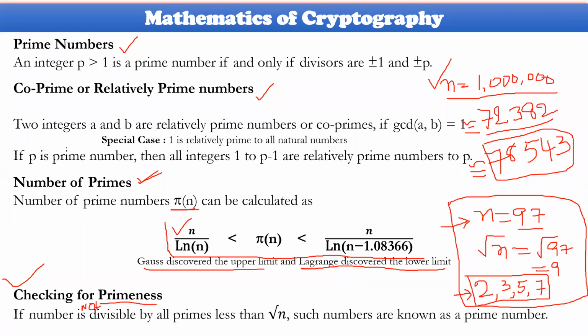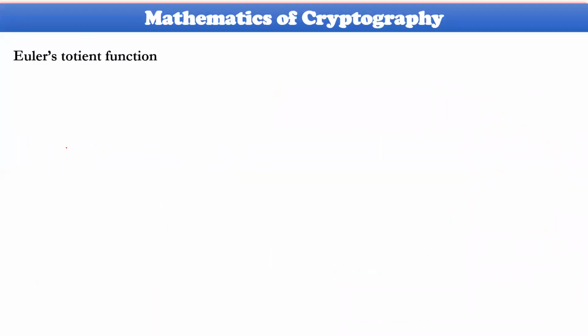Then the next one is Euler's totient function. Primes are very important in cryptography. You need to remember prime numbers forever, until this subject is over for you. However, let us come to this one. In 1640, Euler and in 1642, Fermat, two people, created two different types of functions. Let us have a small discussion regarding Euler's totient function here.